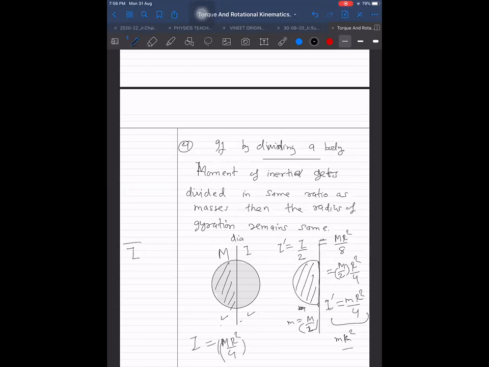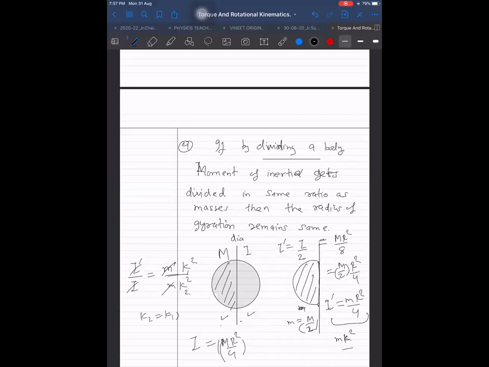Let me finish, please. Because I dash divided by I is equal to m dash into k square divided by m into k square, and that is k1 square and k2 square. But when I dash upon I is same as m dash upon m, then these will cancel each other.